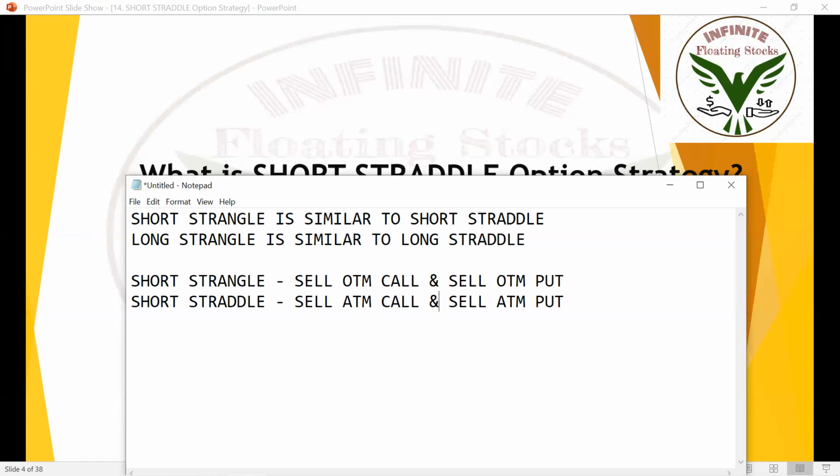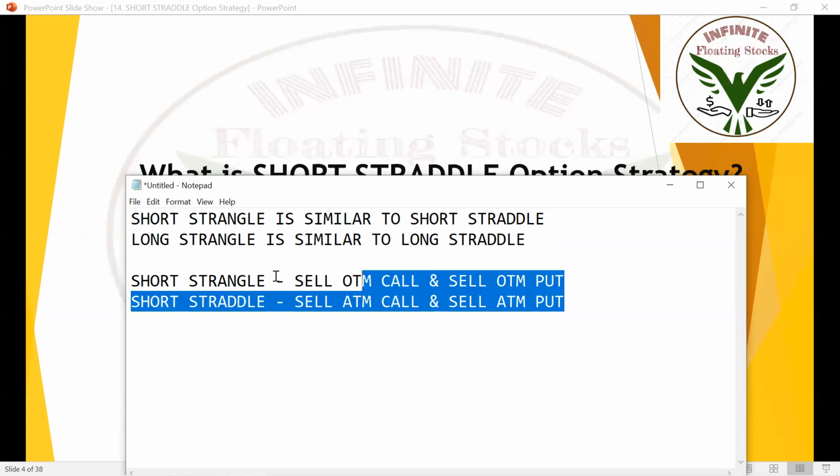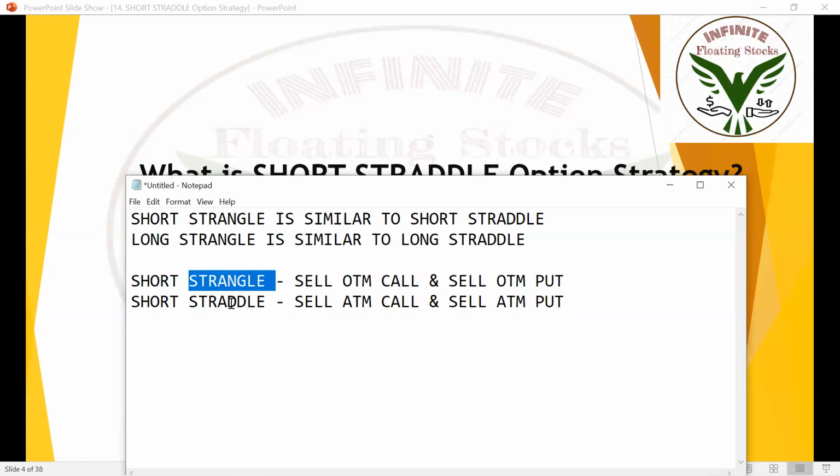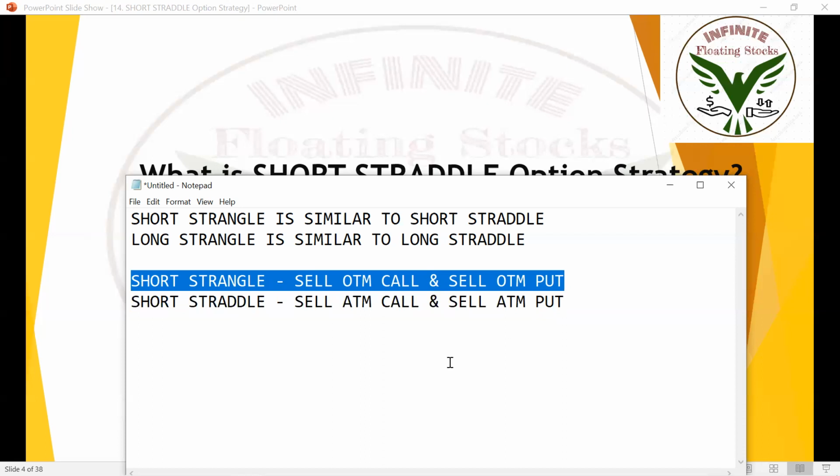Okay. All right. This is very important. Short triangle is similar to short straddle and long triangle is similar to long straddle. So let's understand this difference, because I'm trying to explain short straddle by considering short triangle. We have already discussed this strategy, short triangle, where we sell out of the money call option and out of the money put option.